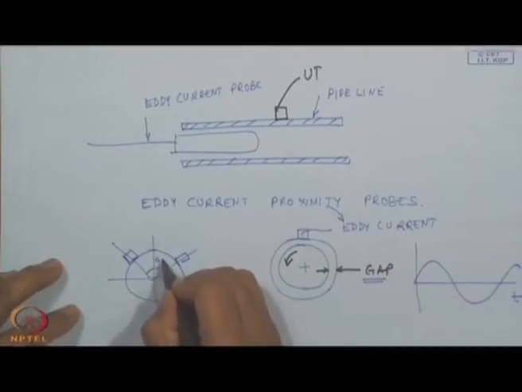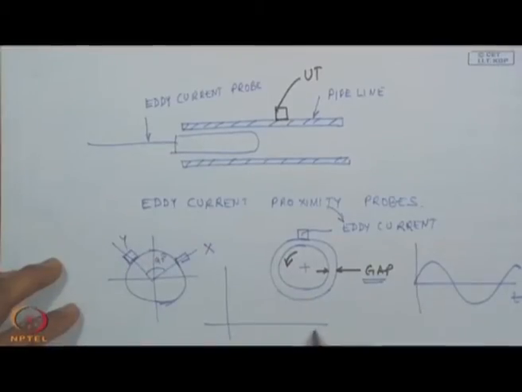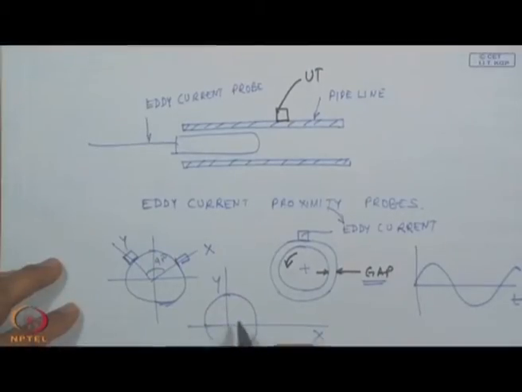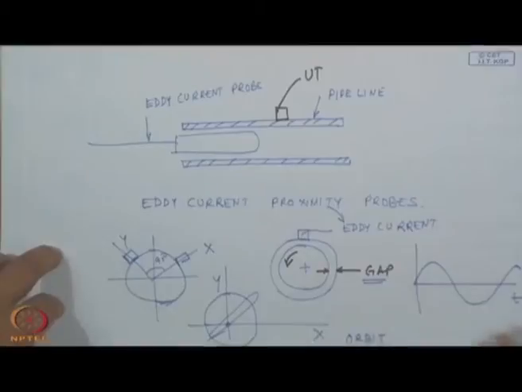This is about 90 degrees. So, you can have an x and a y, and you can plot the signals, okay. And then you can get a circle, or you can get an ellipse. So, depending on the phase relationship between x and y, you can find out from the orbit plots what is the problem with the shaft which is rotating the machine.